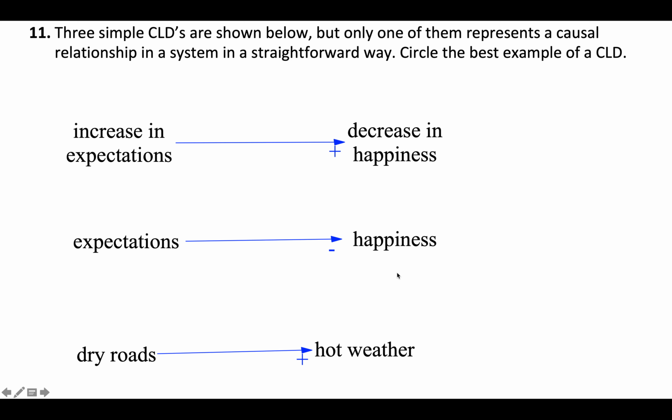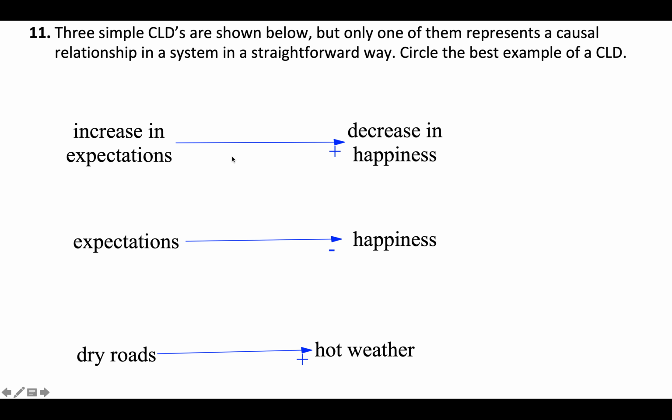All right, so we're almost getting done here. So 11 here, another CLD problem. These are three very simple CLDs, but only one of them represents a causal relationship in a straightforward way. So we want to select the best example of a CLD.